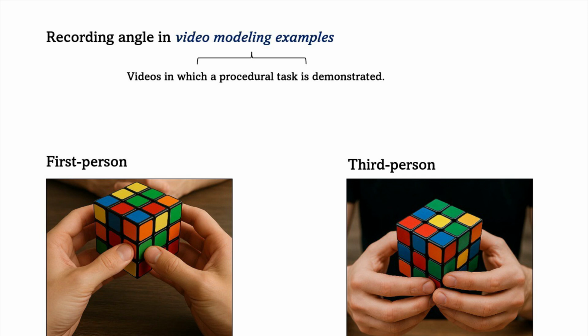There are two angles from which a video modeling example can be recorded: first person or third person. In a first person recording, the video is recorded from the viewpoint of the one who performs the task, as if we were looking through his eyes. And in a third person recording, the video is recorded from the eyes of someone else, one who observes the one who performs the task.